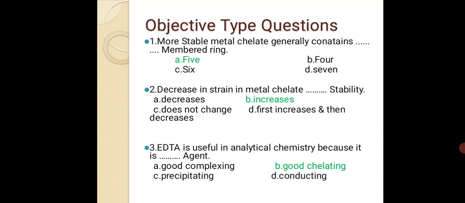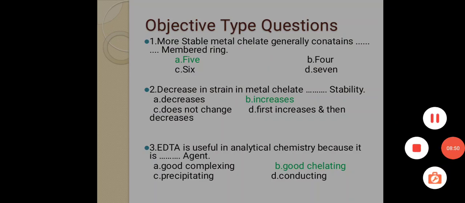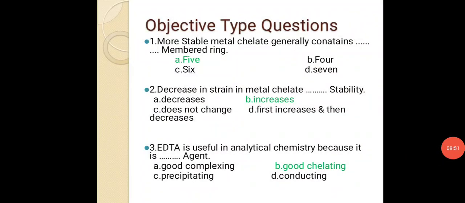Objective type questions. Most stable metal chelate generally contains blank membered rings. Option A 5, B 4, C 6, D 7. Then the right answer is option A, 5-membered ring. Most stable metal chelate generally contains 5-membered rings.